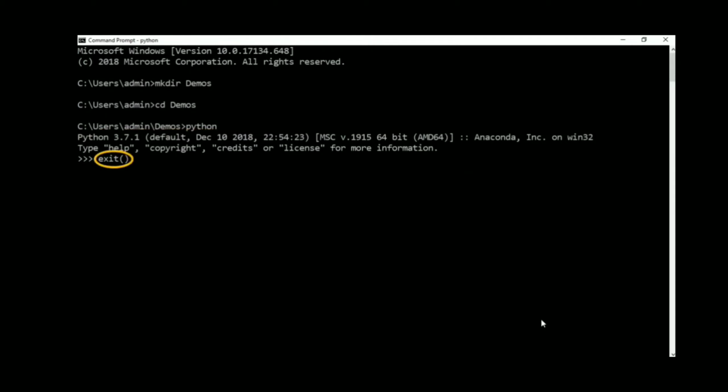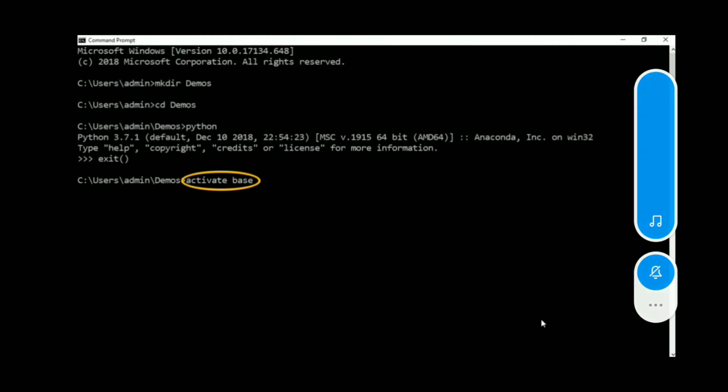Now that we know that Python has been installed successfully, type in exit and get out of the Python shell. This is not where we will be writing our Python code. We will use something simpler.